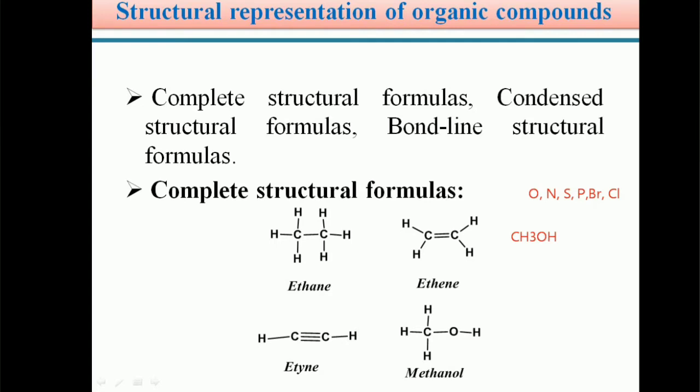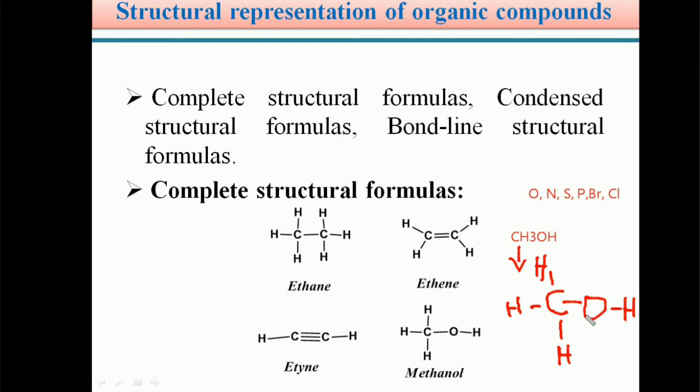In methanol, an oxygen atom is present. If you see the structure of methanol, the hybridization of carbon is sp3. The four sp3 hybrid orbitals participate in bonding. They form three single sigma bonds with three hydrogen atoms, and there is one sigma bond between carbon and oxygen. Oxygen also has a valency of two, so oxygen forms a single bond with another hydrogen atom. So this is the structure of the methanol molecule, CH3OH.